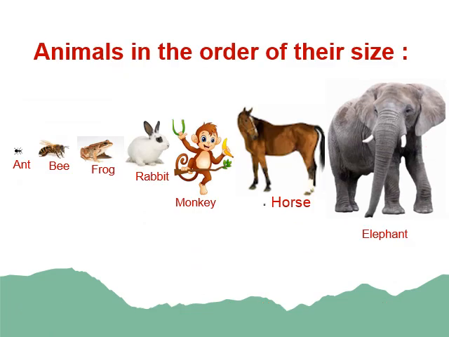Yes, animals in the order of their size. It means they are arranged here in the increasing order of their size, from smaller to bigger. So we can say that there is a variety of animals around us, from biggest to smallest. They vary in their sizes.